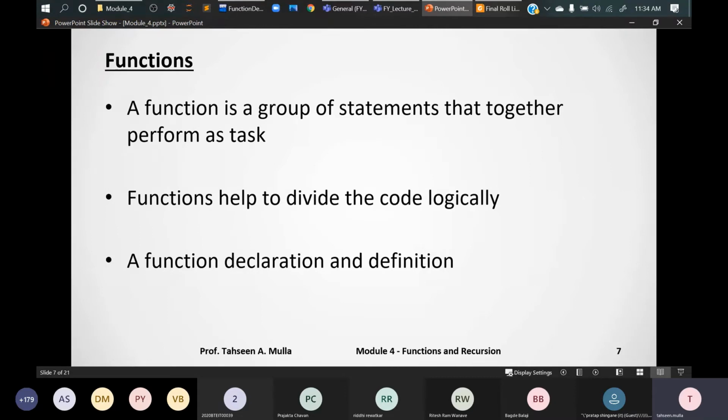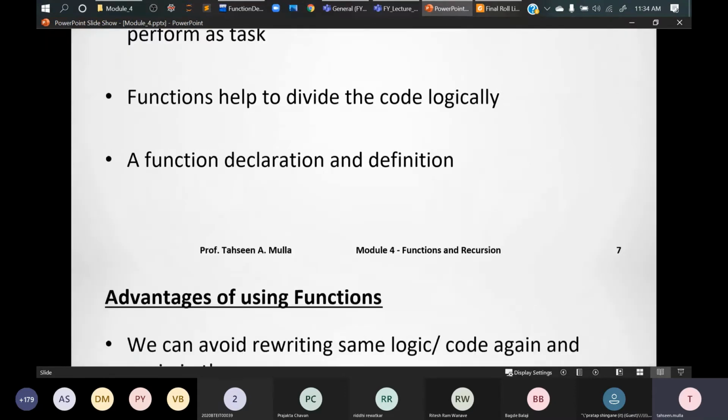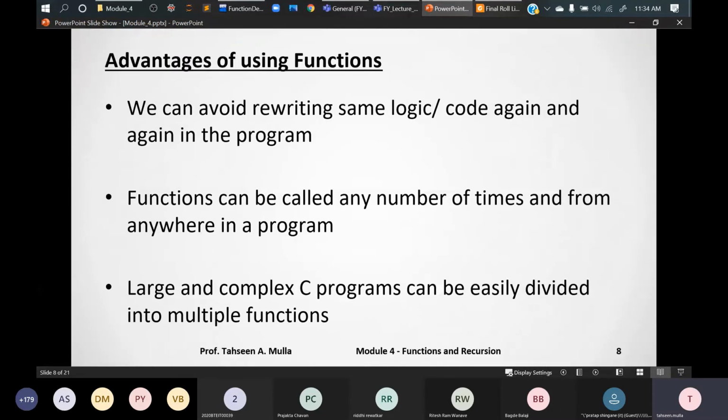A function has a declaration and a definition, right? We'll see that declaration and definition. There is also one more category, calling a function. So after declaring and defining, we have to call a function. We'll see those points later.